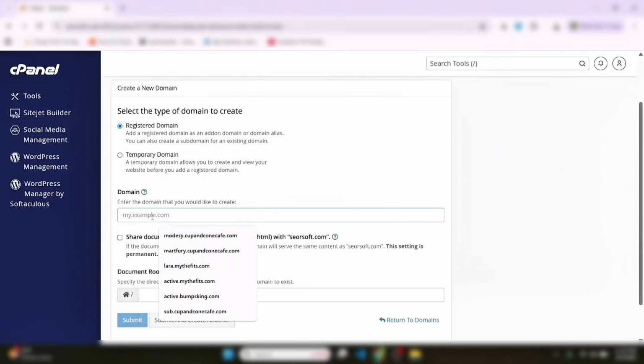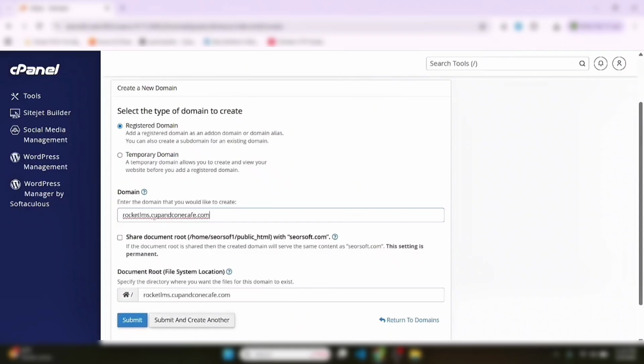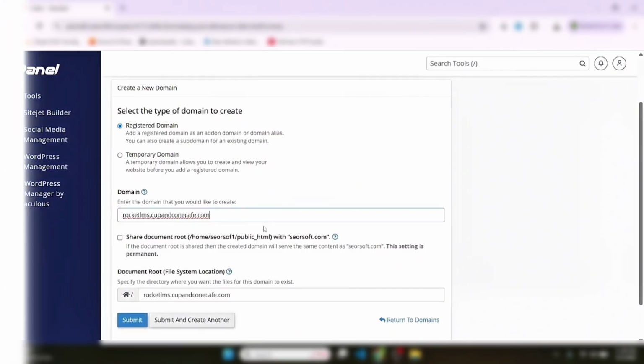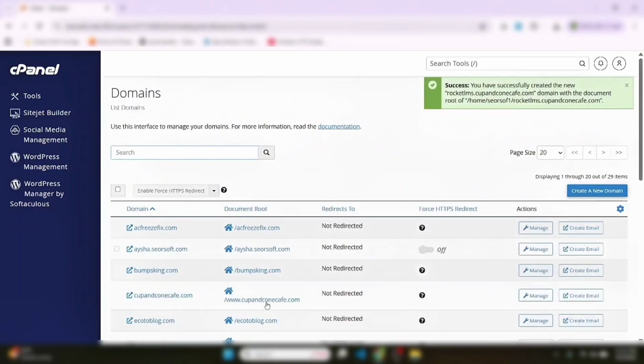Type your subdomain name, Rocket LMS dot, and this is my domain, the primary domain. Click submit. It will take some time because there are lots of subdomains and primary domains in my cPanel. Okay, our subdomain is successfully created.